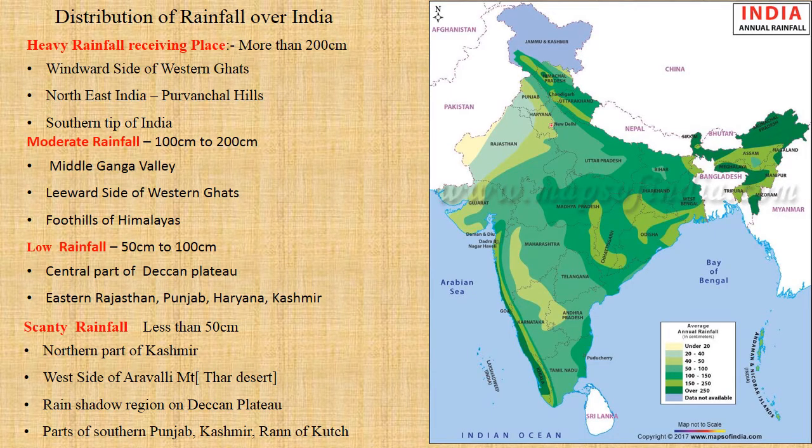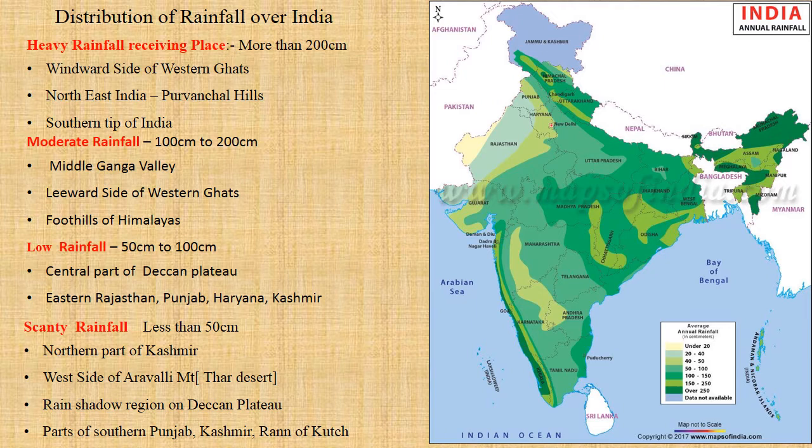Children, till now we have learned that the rainy season is divided into three parts. The advancing monsoon, where we receive heavy rainfall in all parts of our country. The second is the retreating monsoon and the third is the northeast monsoon. Now let's see how rainfall is distributed in all parts of our country. Children, we have varied relief features.